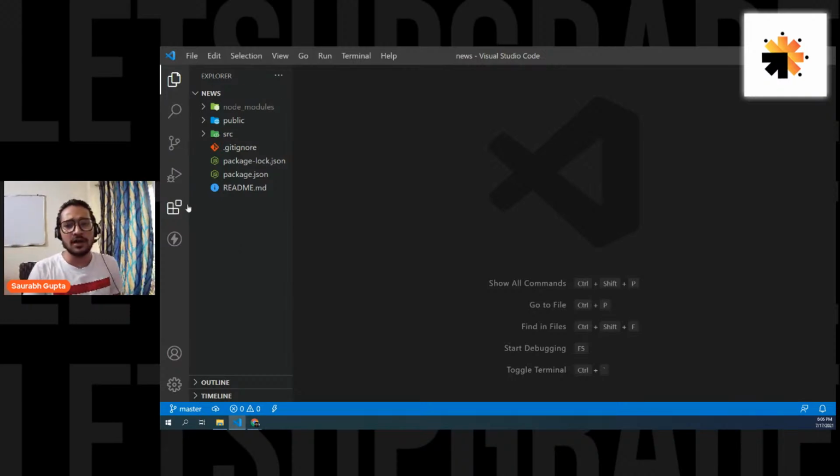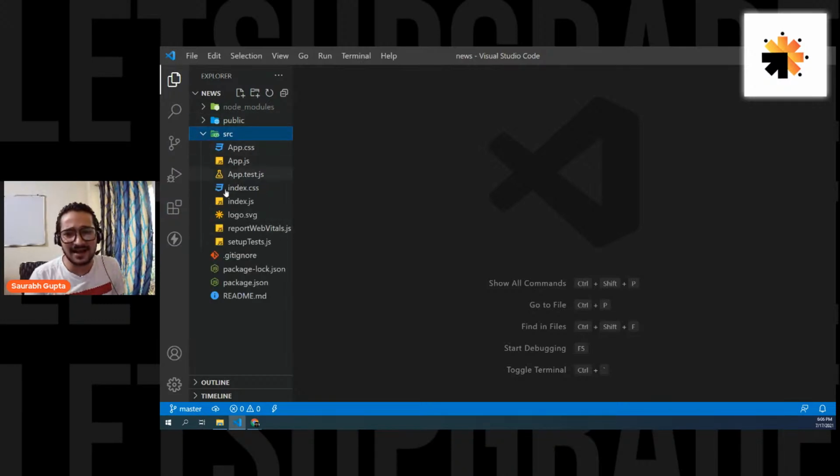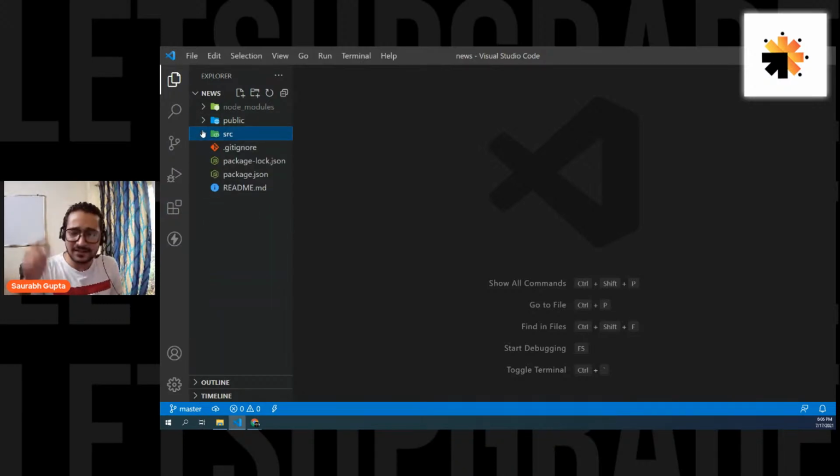So I already have it installed. You can see we have the node modules, public, and the folders that we need, then src and everything. So let's run it and let's start building it. I really hope you guys know what we have here. This is one thing that we are using from the last 5 days. Okay, cool. Let's start, everyone.